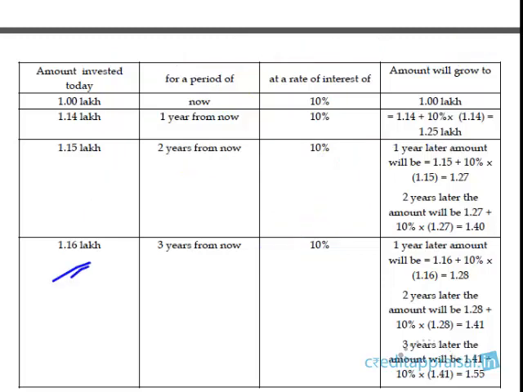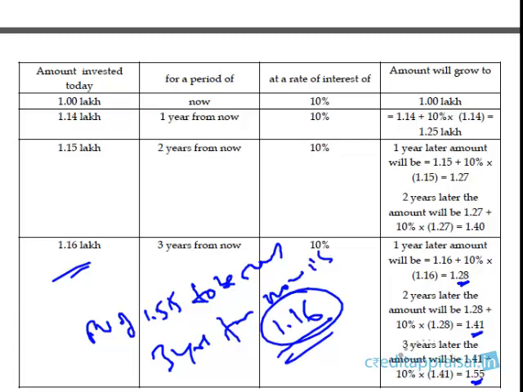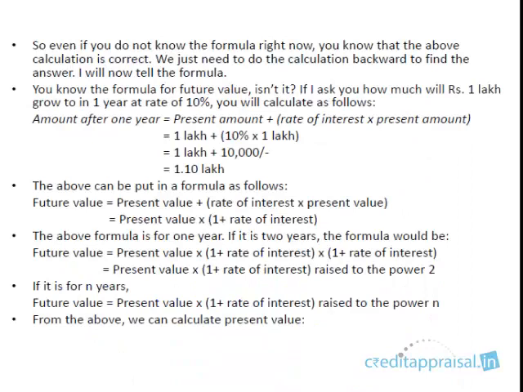Then 1.16 lakh, if you invest for 3 years at 10%, how much will it grow to? In the first year 1.16 will grow to 1.28, that is 1.16 plus 10% of 1.16. In the second year 1.28 will go to 1.41. Third year 1.41 will go to 1.55. So the present value of 1.55 lakhs to be received 3 years from now is 1.16. Please see that the present value is always less than the future value.